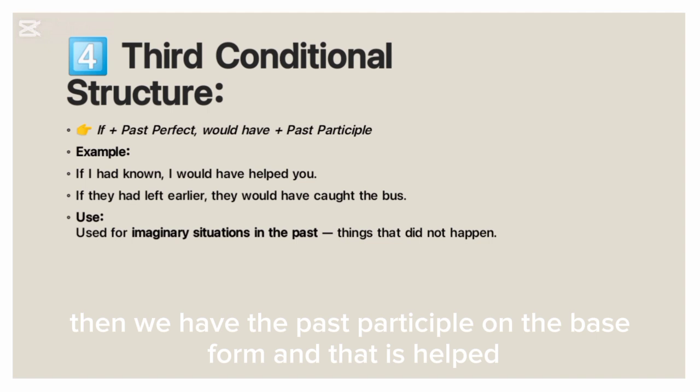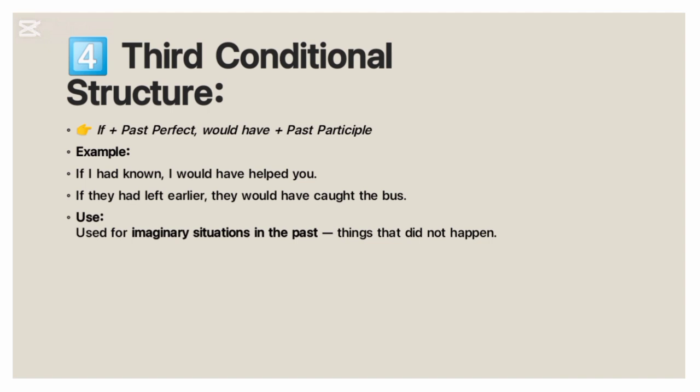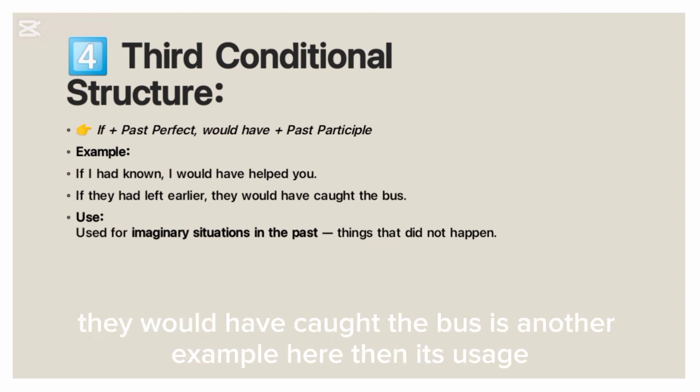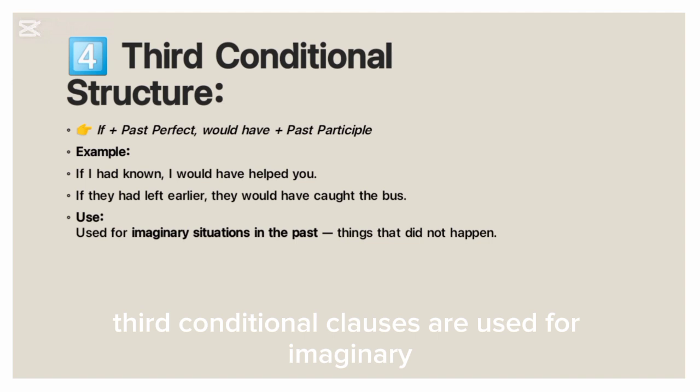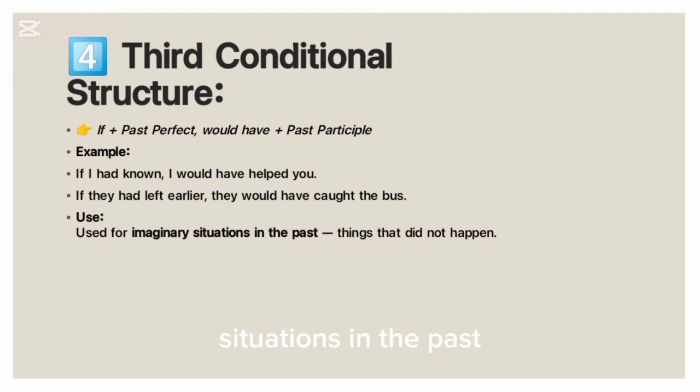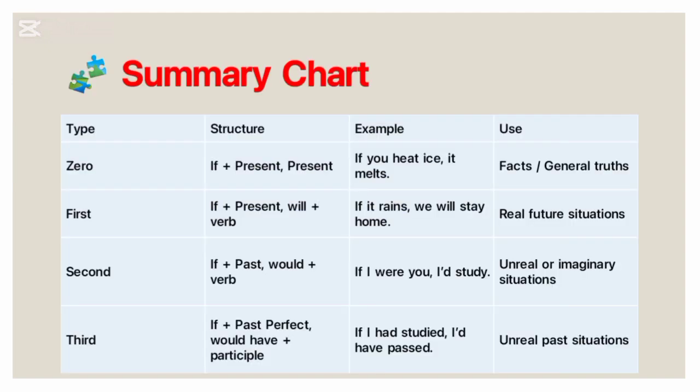If they had left earlier, they would have got the bus is another example. Then its usage: third conditional clauses are used for imaginary situations in the past, that is, things that did not happen.